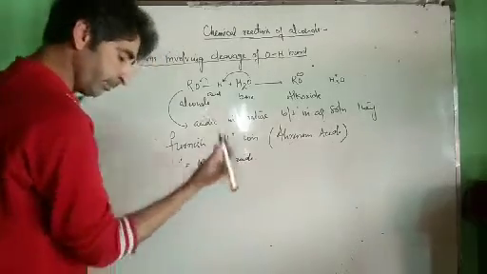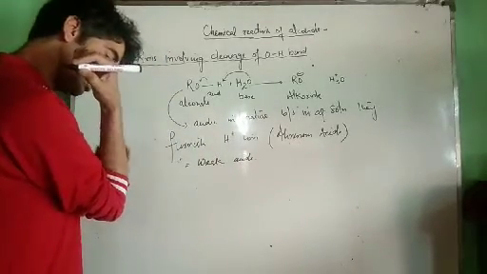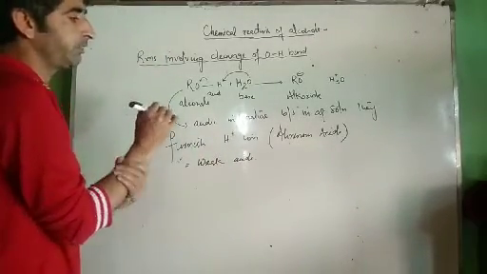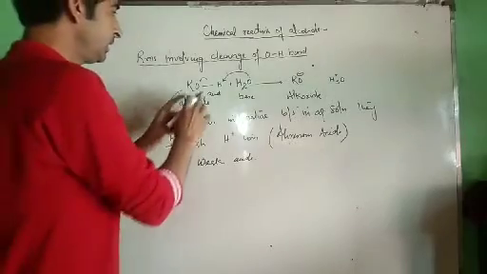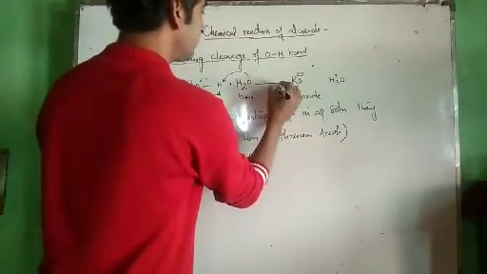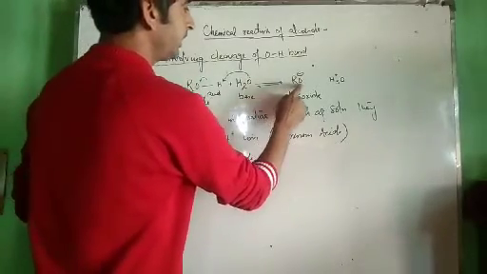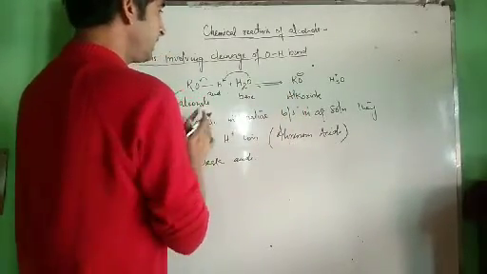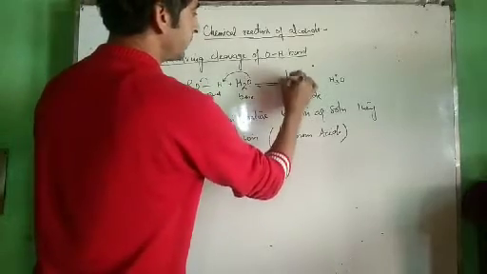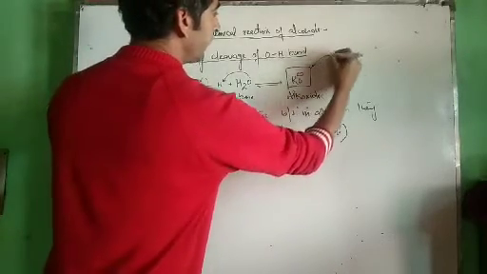Now how can we compare acidity and basicity? How can we say that alcohols are weak acids? Now see, this is a reaction. This reaction is reversible in nature. In this reaction we get a negatively charged species. Basically the strength of the acid depends upon the stability of this anion.